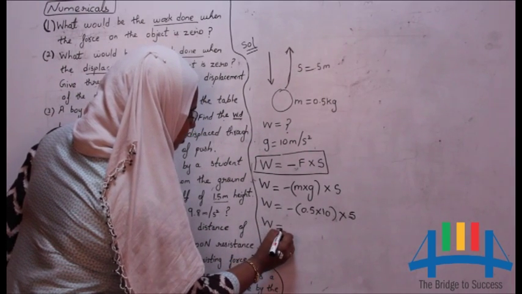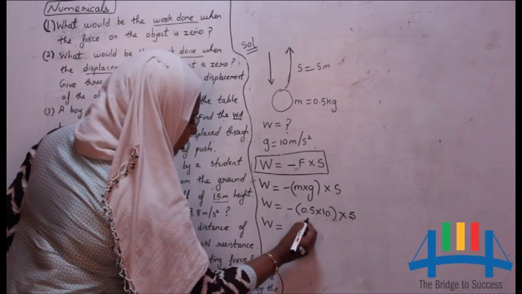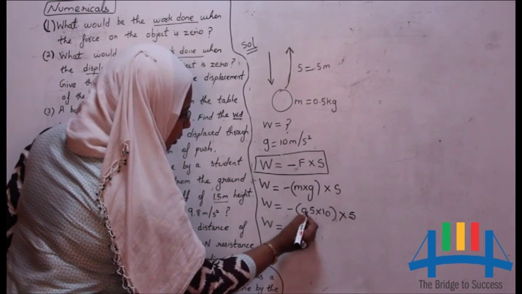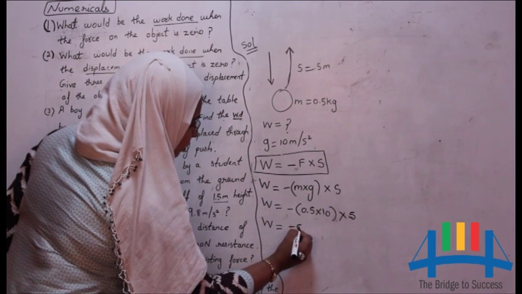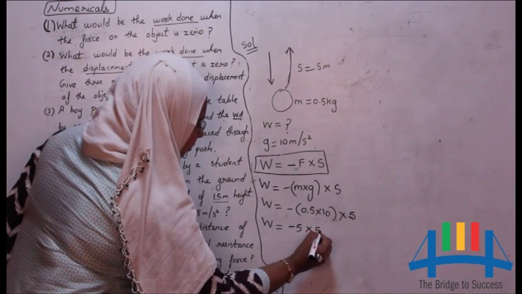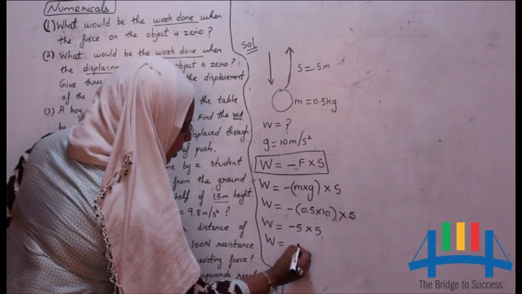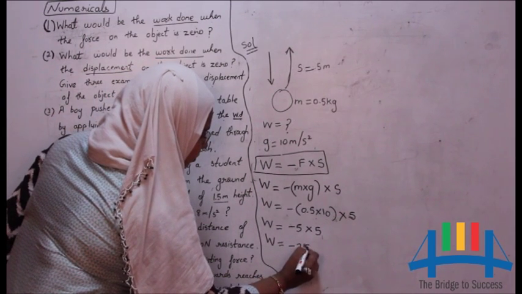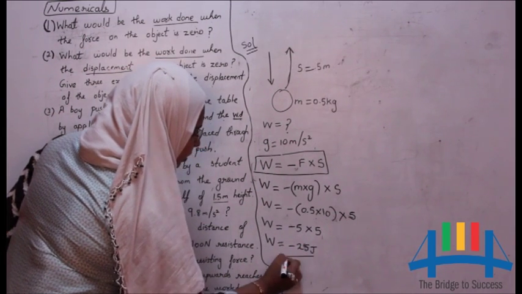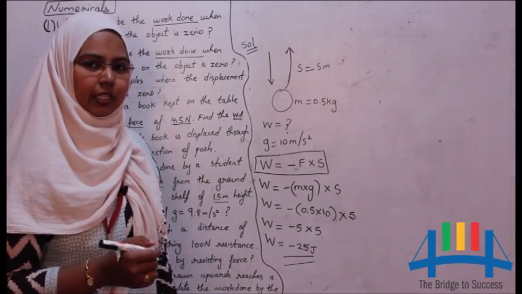W is equal to 0.5 into 10 is 5, because of the 0.10, so the 0 is removed. Minus 5 into 5, which is nothing but 5 fives are 25, so minus 25 joules. So this is the work done. So by this we end our topic.